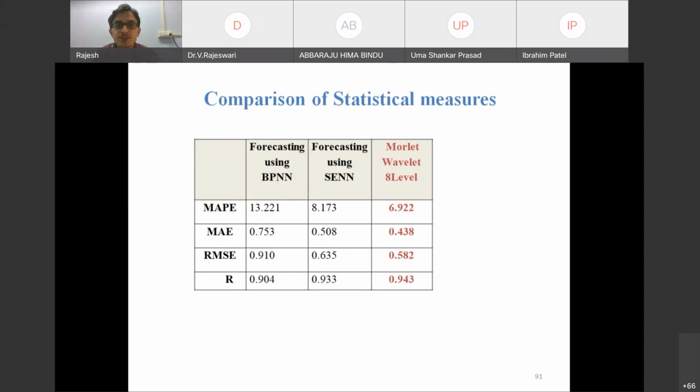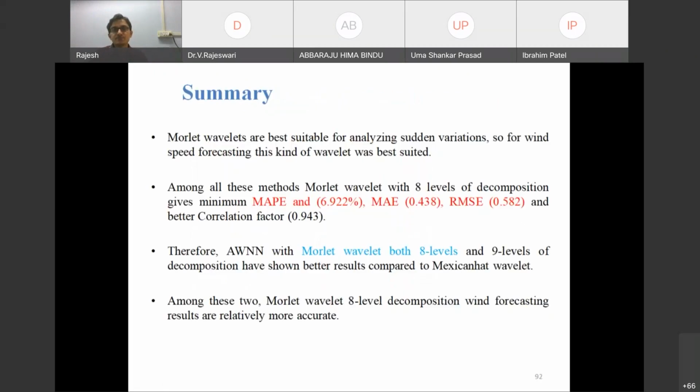So now, forecasting using BPNN, the initial, first traditional forecasting neural network, these are its statistical parameters. Using SCNN, these are its statistical parameters. In the wavelets, we have multiple cases, okay? Total 6 cases. In the Mexican hat: 7-level, 8-level, 9-level decomposition. By using the Morlet wavelet as activation function: 7-level, 8-level, and 9-level decomposition. In that, the best one is 8-level. That 8-level Morlet wavelet decomposition is compared to the BPNN and SCNN. Of course, ultimately, the Morlet 8-level decomposition is the most suitable.